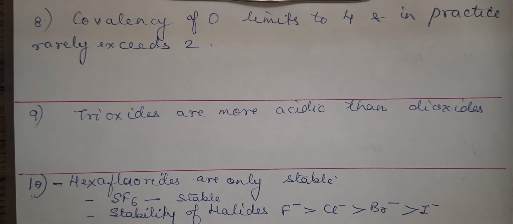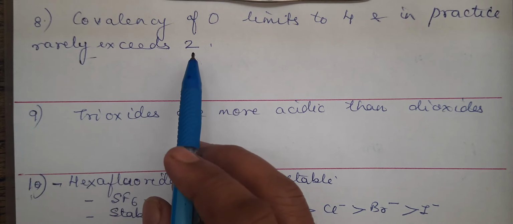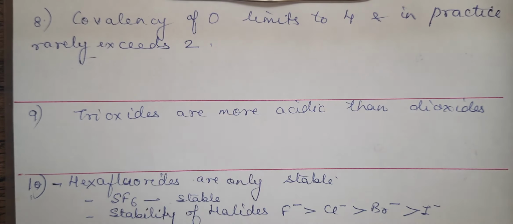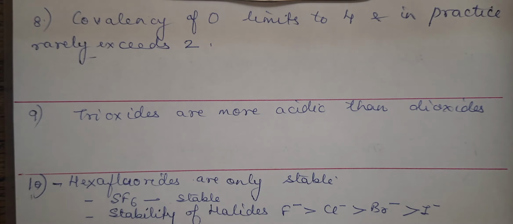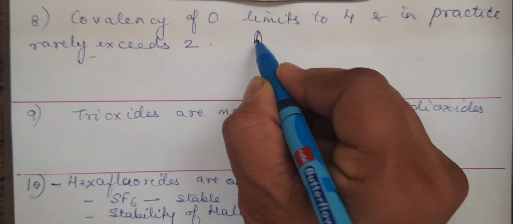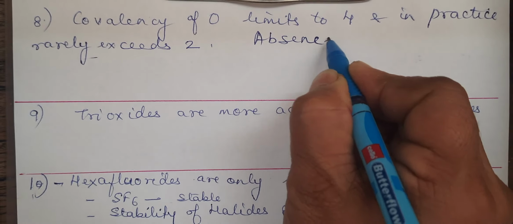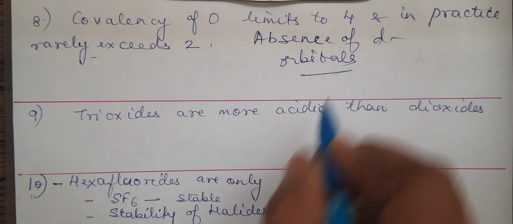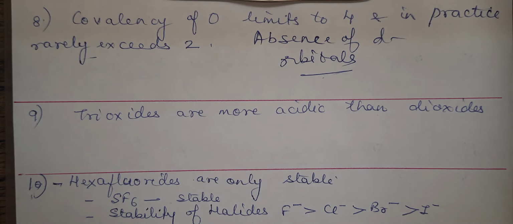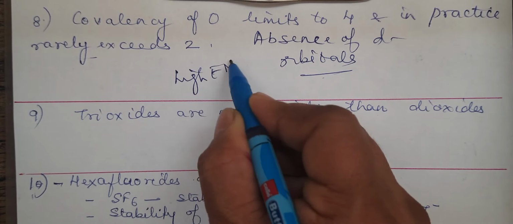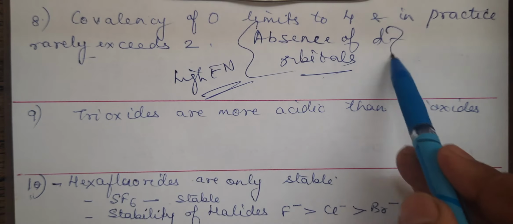Covalency of oxygen limits to 4, and in practice rarely exceeds 2. Means normally it doesn't exceed 2. We say oxygen is divalent. For all such questions where configuration can be written, please do write. Okay, in the marking scheme, maybe some marks are allotted for that. So, you'll write the configuration and then you will write absence of d orbital. Because of the absence of d orbital, it cannot expand, it cannot show the higher covalency. And you may also write about the high electronegativity, right? But I think this is covering everything.